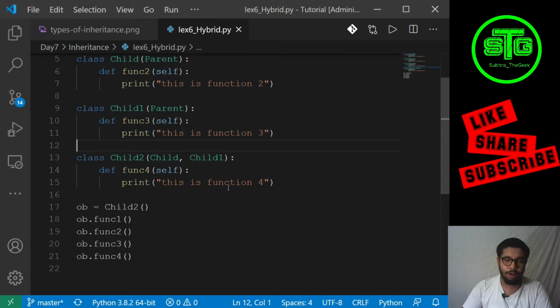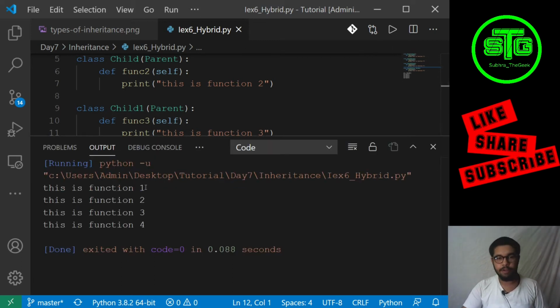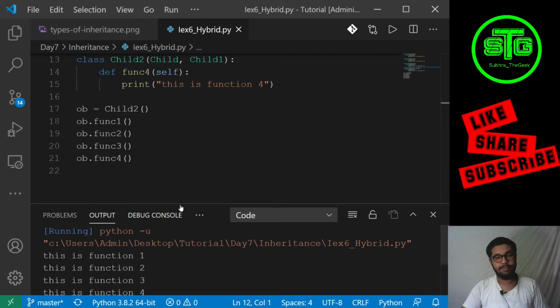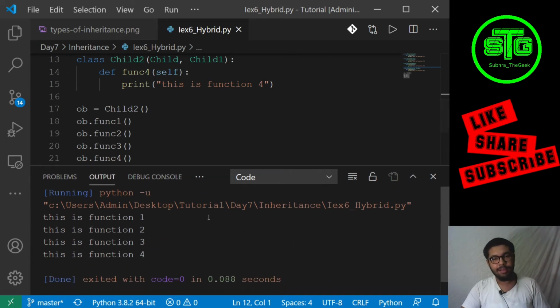So creating the object of the child2 class will suffice my need to call all the 4 functions at the same time. Let's run this and we can see that, yeah, function1, function2, function3, function4. I'm calling all the functions and it is showing all the functions here. See, so we learned the basics of inheritance. We are done with the basics of inheritance.